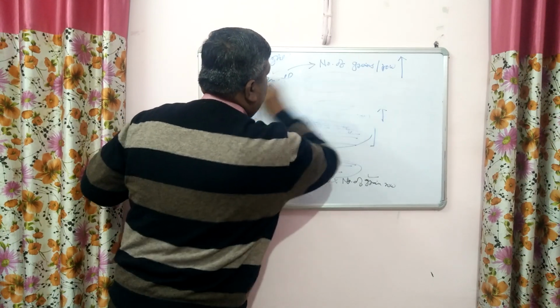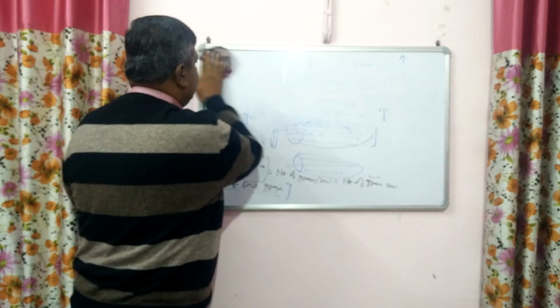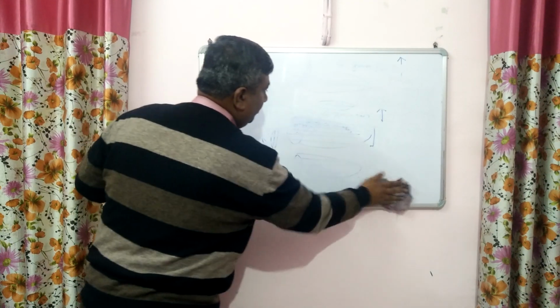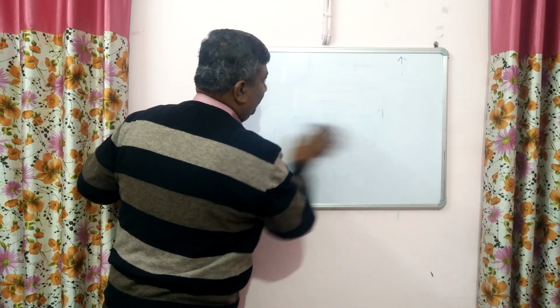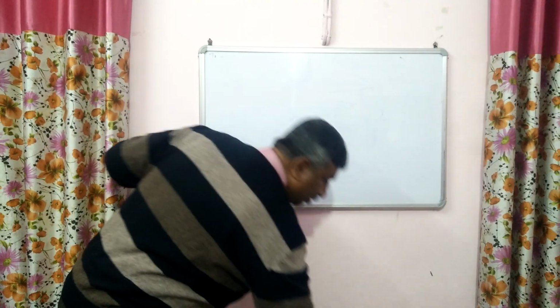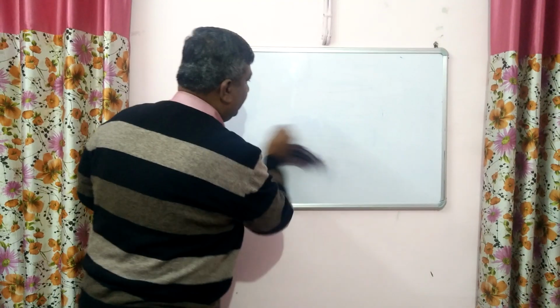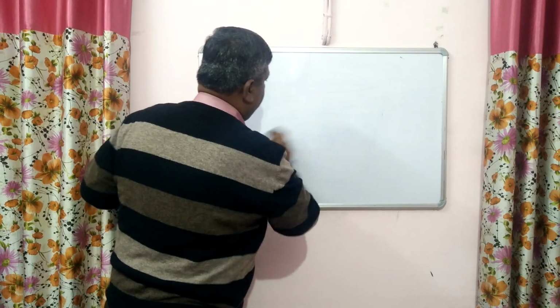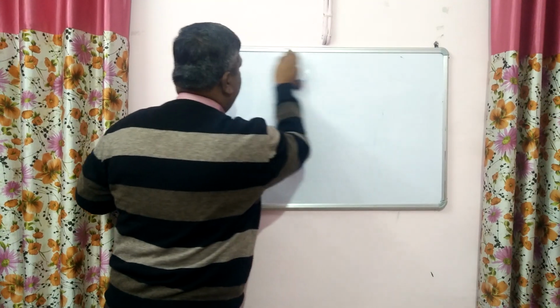And if the cob length and cob girth are given, and we are asked to calculate or determine the yield, then it is not possible. With the help of cob length and cob girth, we cannot calculate the grain yield, but we can make a guess about what the yield would be.